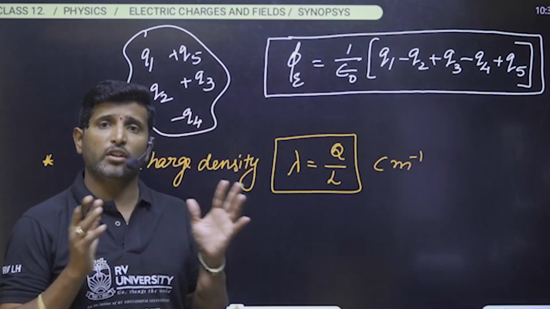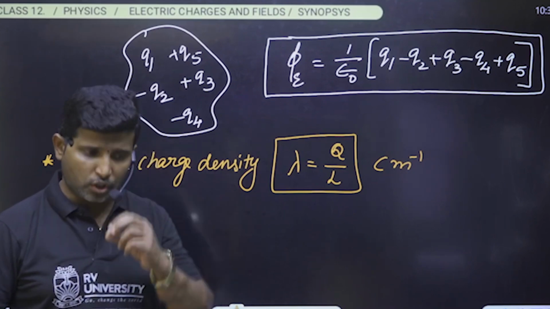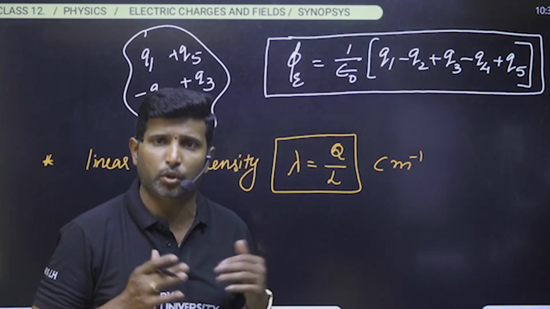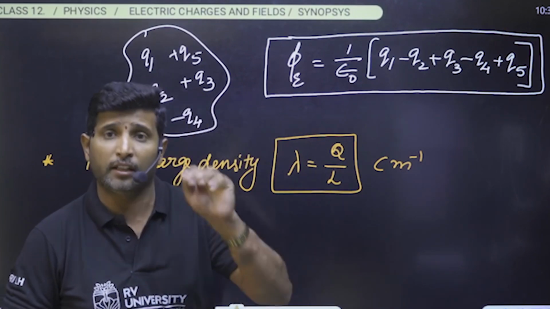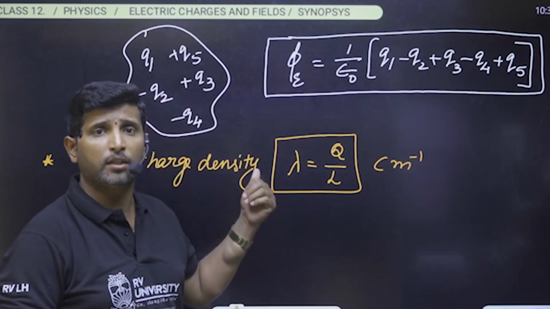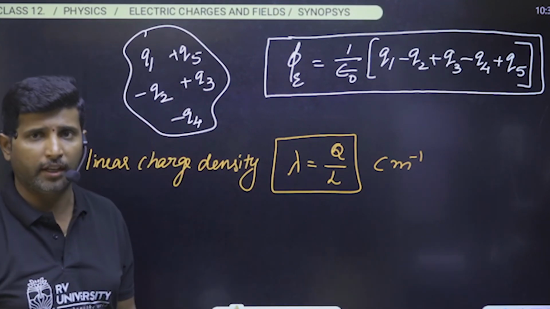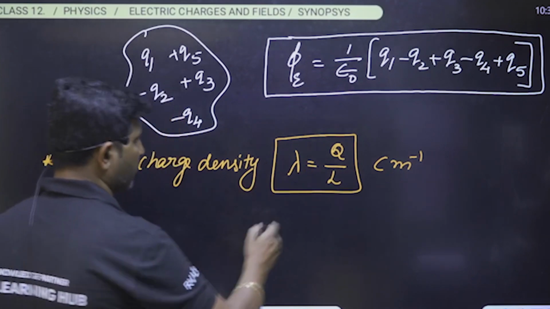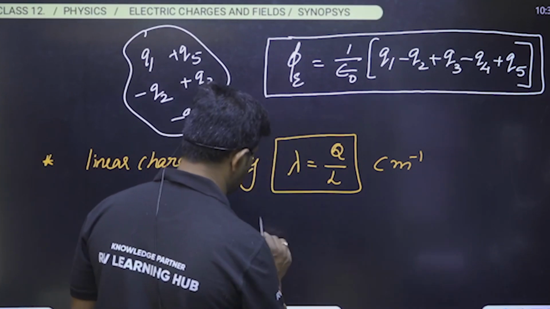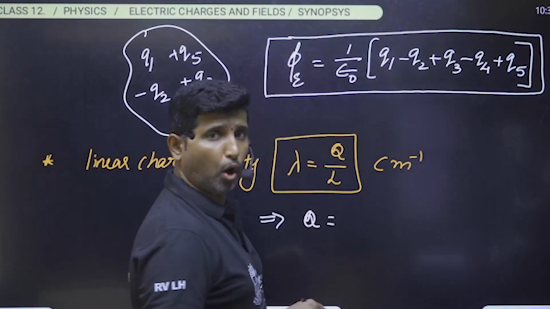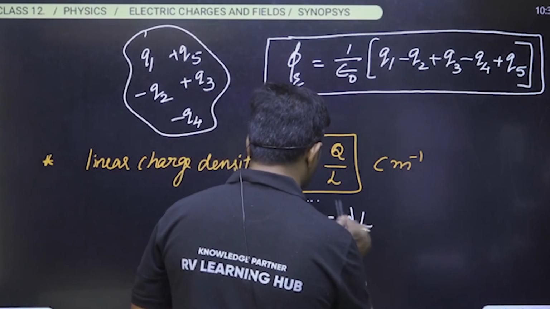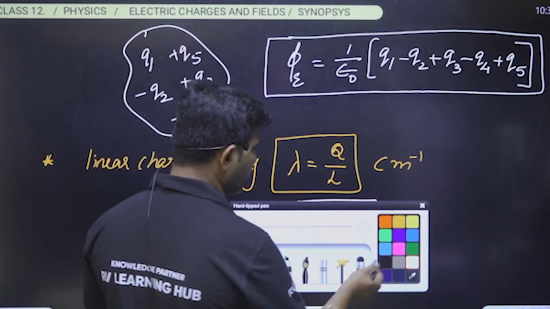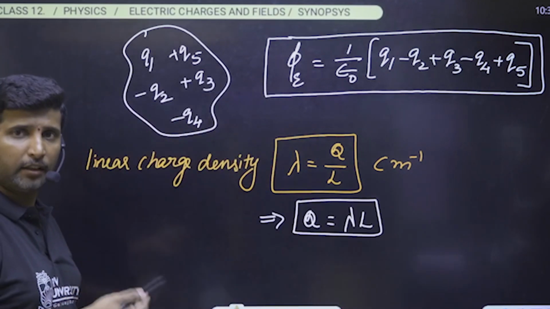So for continuous charge distributed bodies, whenever a charge is distributed from one point to another point continuously without any gap, in those situations or cases, we have to learn about charge density. It is linear, which gives you a one-dimensional charge distribution here. So from this we have to understand that the charge on a body is always equal to the product of charge density into length. While solving the numerical problems, we will come to know how to apply these formulas.